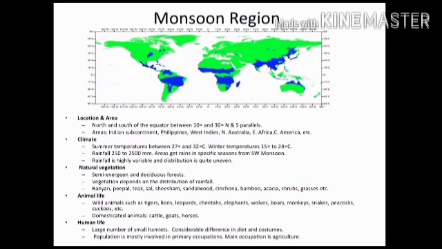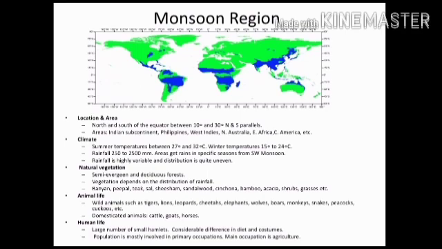Areas get rain in specific season from southwest monsoon. Rainfall is highly variable and distribution is quite uneven. Here semi-evergreen and deciduous forests are found. Vegetation depends on the distribution of rainfall. Banyan, peepal, teak, sal trees are found here.